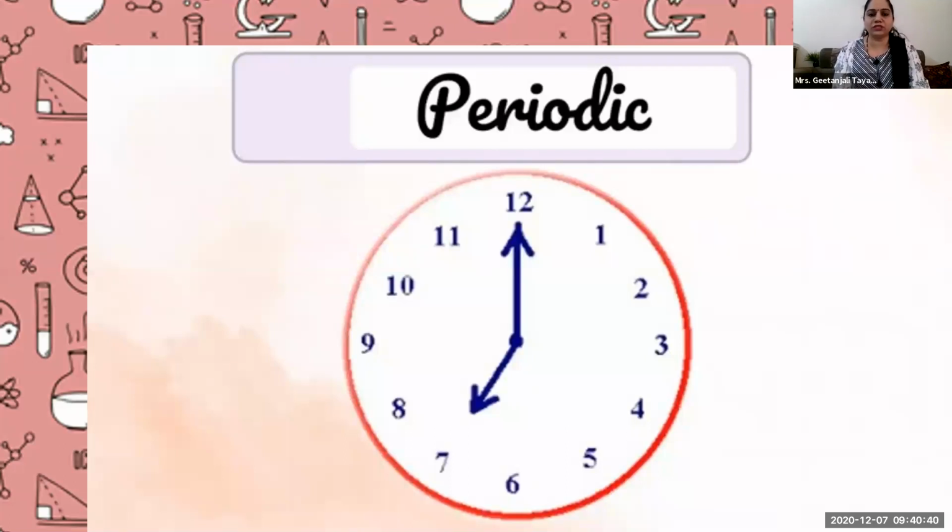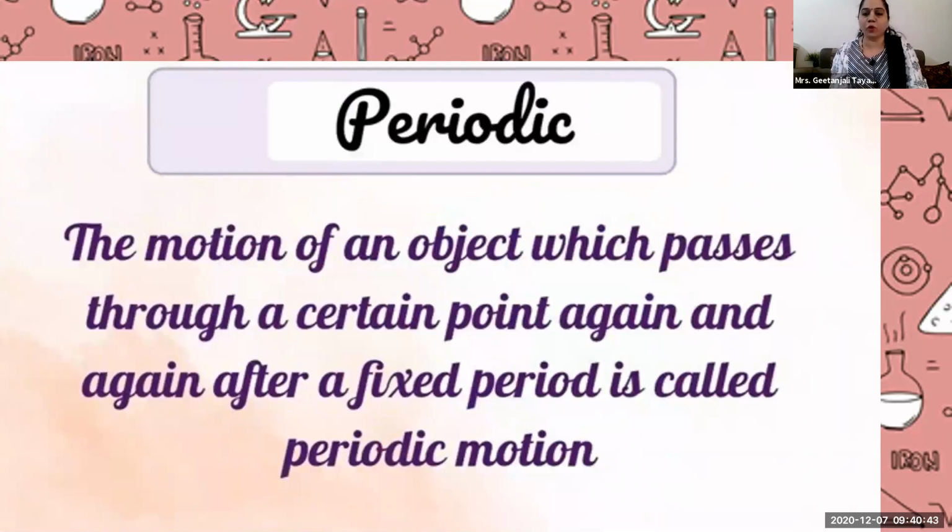Periodic motion, what is happening in periodic motion? See the definition again. The motion of an object which passes through a certain point again and again after a fixed period. Here period means time. Period means what? Time. It is related to time. Movement and motion is always related to time only. So periodic motion means which is following what? A fixed time. So periodic motion is a synonym of uniform motion, but it is applied to circular motion and oscillatory motion, if it is following a fixed time. So as I told you, each and every object basically follows two types of motion. Okay.